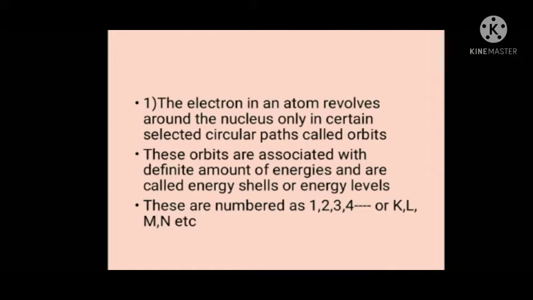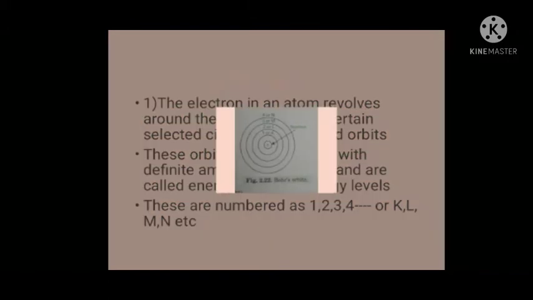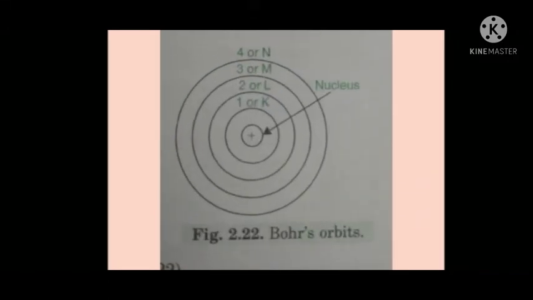And each orbit or each shell is associated with a definite amount of energy. So these orbits are also known as energy levels. And these shells or energy levels are numbered as 1, 2, 3, 4, or they can be represented as K, L, M, etc. This is the representation of different orbits around the nucleus. The first orbit or the first shell, which is close to the nucleus, is known as K shell or first shell. Then the next one is known as second shell or L shell. Then third shell or M shell. Like that it goes.